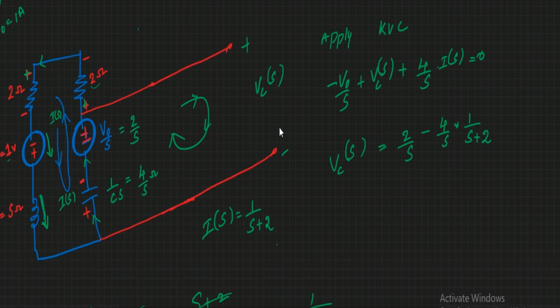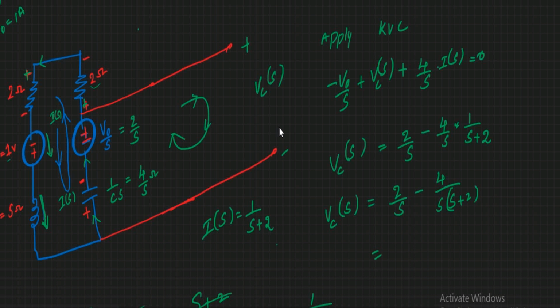If you take this Vc of s on the RHS side, V naught of s becomes positive, that is 2 by S, and this becomes negative, minus 4 by S into I of S. What is I of S? 1 by S plus 2. So Vc of s is equal to 2 by S minus 4 by S into S plus 2.